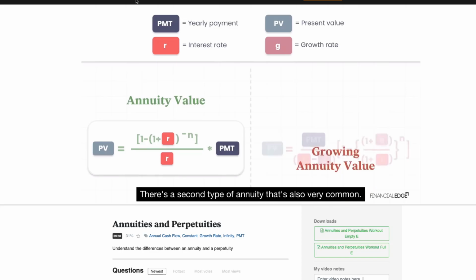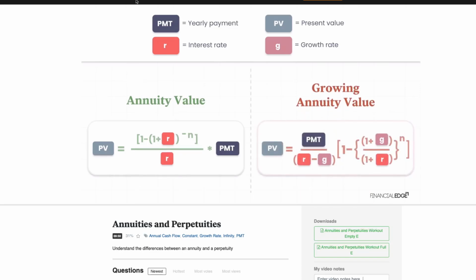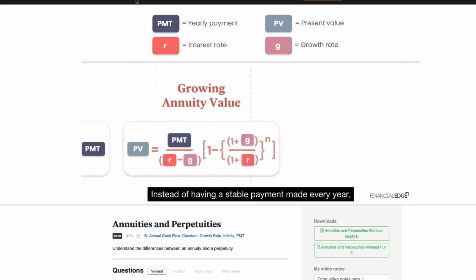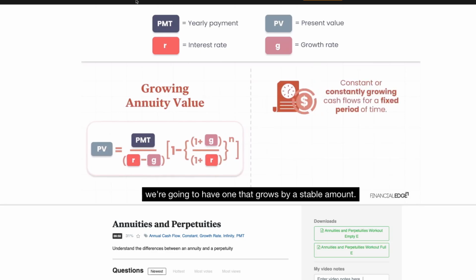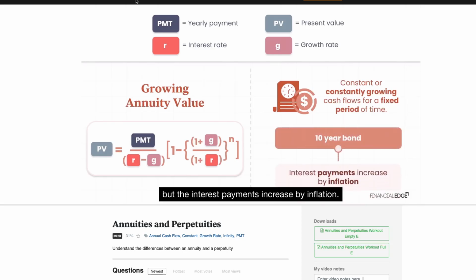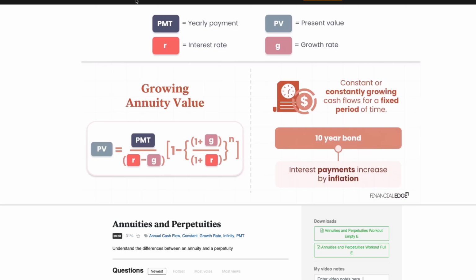There's a second type of annuity that's also very common. Instead of having a stable payment made every year, we're going to have one that grows by a stable amount. So it might grow by 1% or 2% each year. So for example, take a 10-year bond, but the interest payments increase by inflation. This changes the formula slightly.